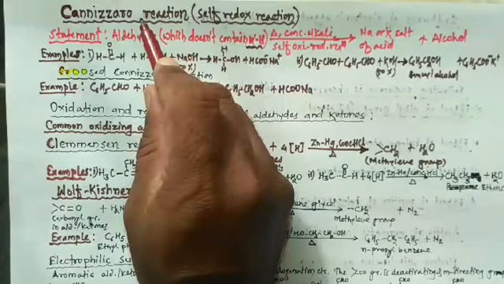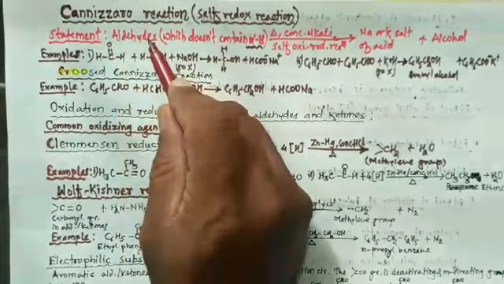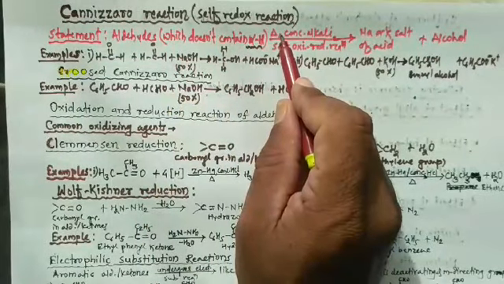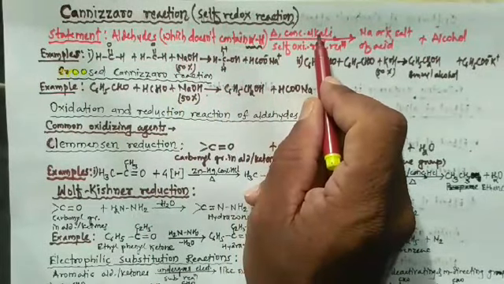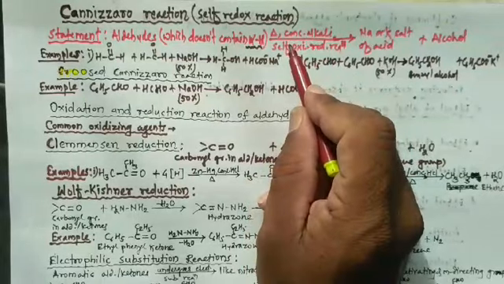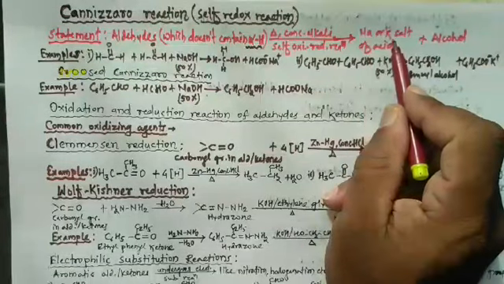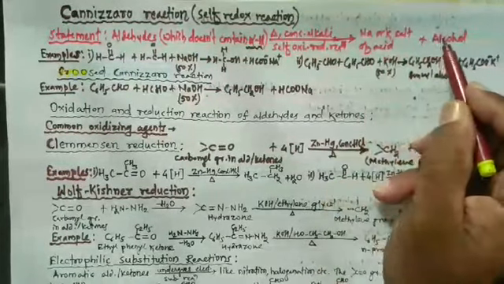So again I am going to repeat the statement. Aldehydes which do not contain alpha hydrogen atom, when heated with concentrated alkali, undergo self-oxidation and reduction reaction to give sodium or potassium salt of acid and alcohol.